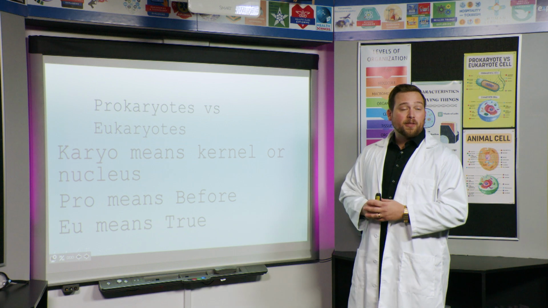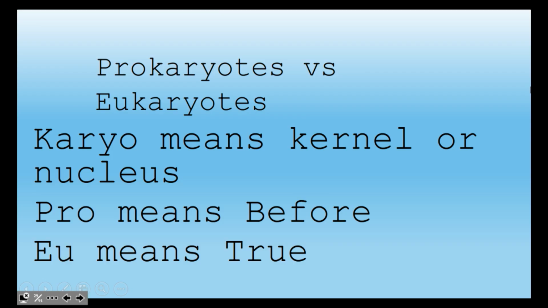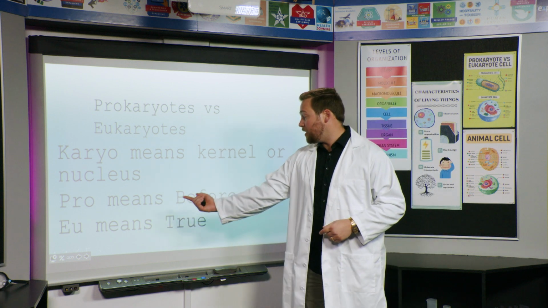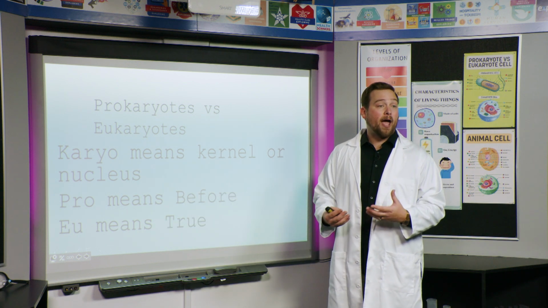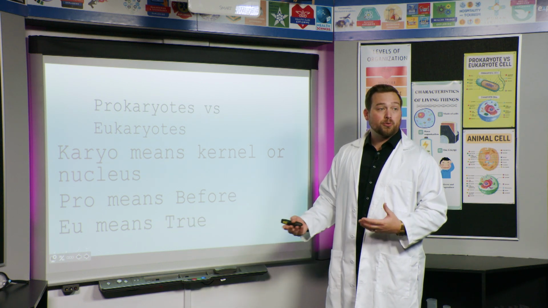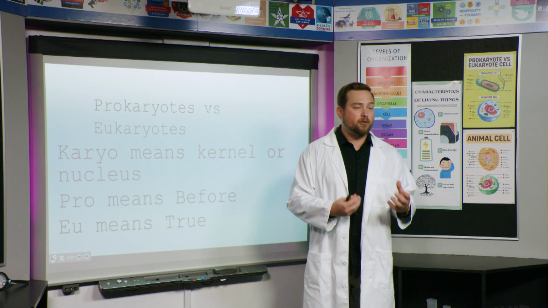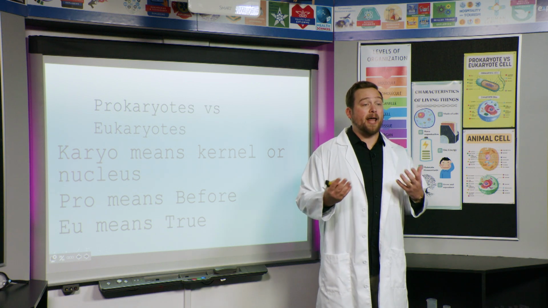The difference in between these words is the prefixes. So pro is a prefix that means before, and eu means true. So what's going on here is that prokaryotes are older. Remember, pro means before. So prokaryotes are older than the nucleus. They were around before the nucleus kind of evolved. Eu means true. So eukaryotes have a true kernel. What it is really talking about is a true nucleus. So eukaryotes have a nucleus and prokaryotes do not have a nucleus.